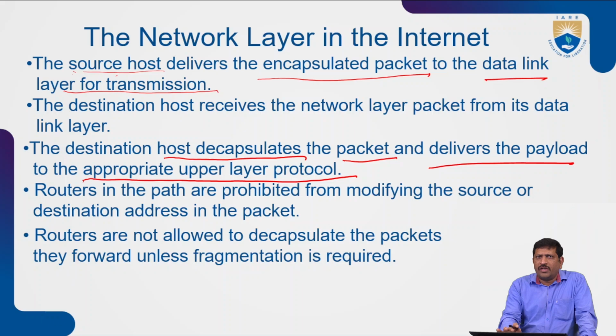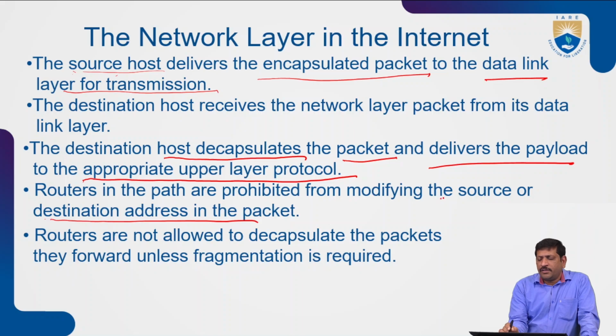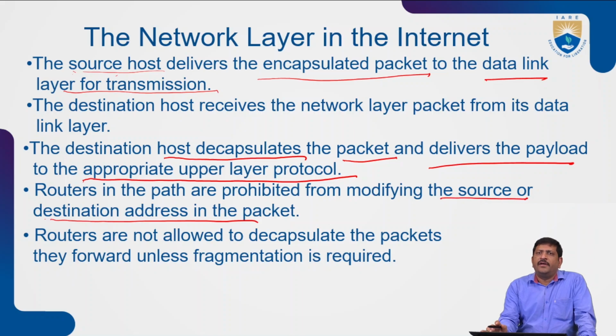That means the routers in the path are prohibited from modifying the source and destination address in the packet. While the packet is being transferred during the transmission, the routers are not allowed to modify the source and destination address. Once the packet is sent with the payload attached, the data packet cannot be modified in between. The routers are not allowed to make modifications.